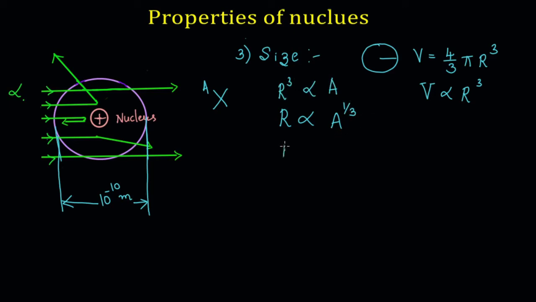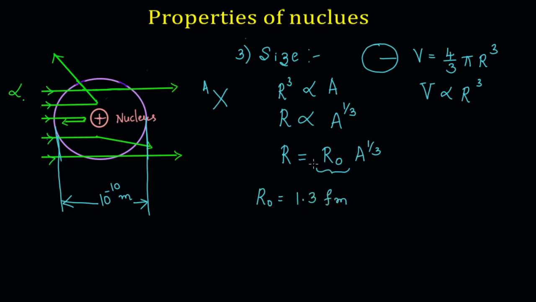So, in order to remove the proportionality, we have to write a constant. In this case, we write it as R0 A power of 1 by 3, where R naught is found to have a value of 1.3 femtometer.